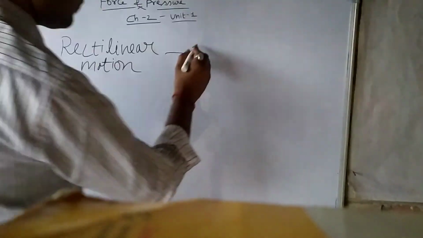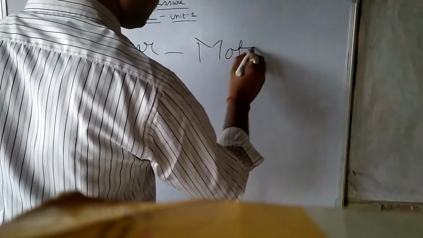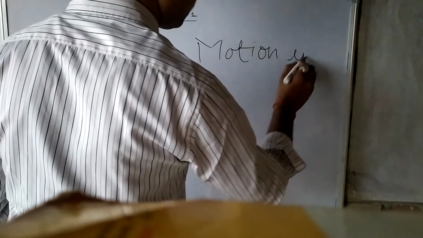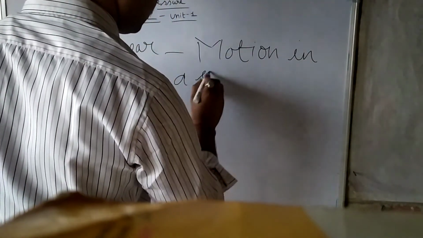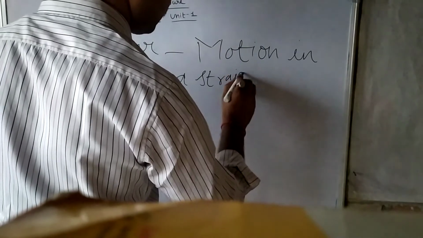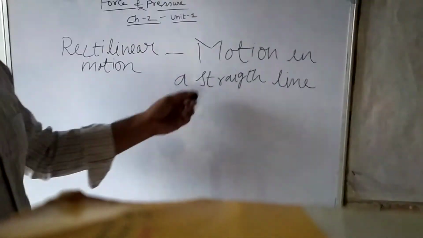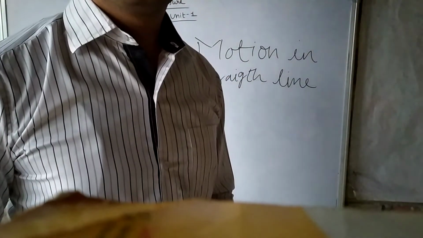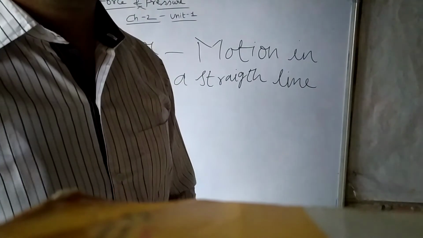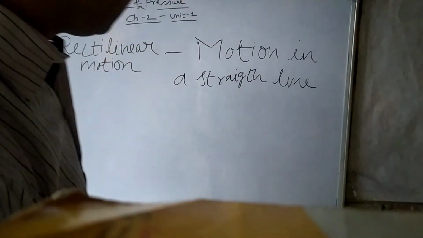Motion in a straight line. When the motion is in a straight line, then we can say that the motion is rectilinear motion. Understand?